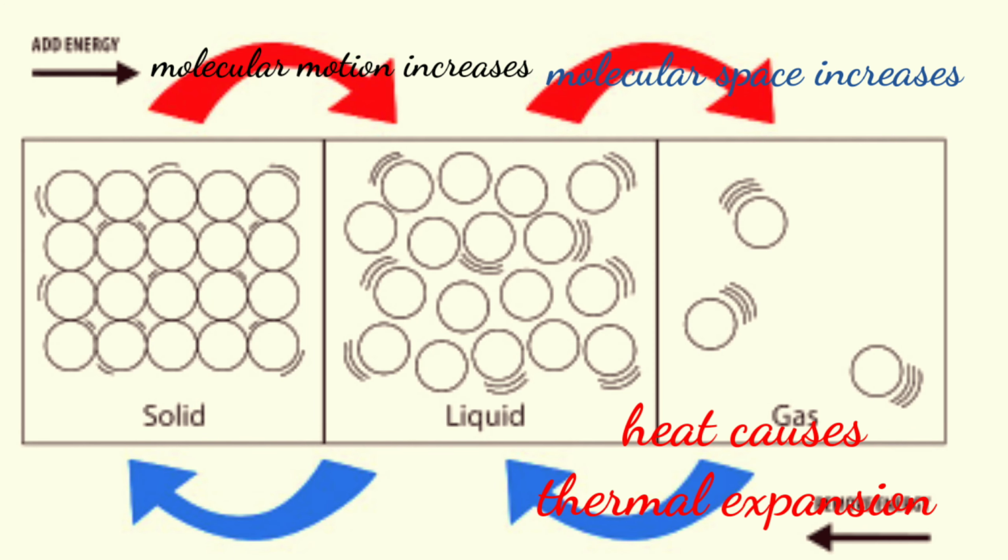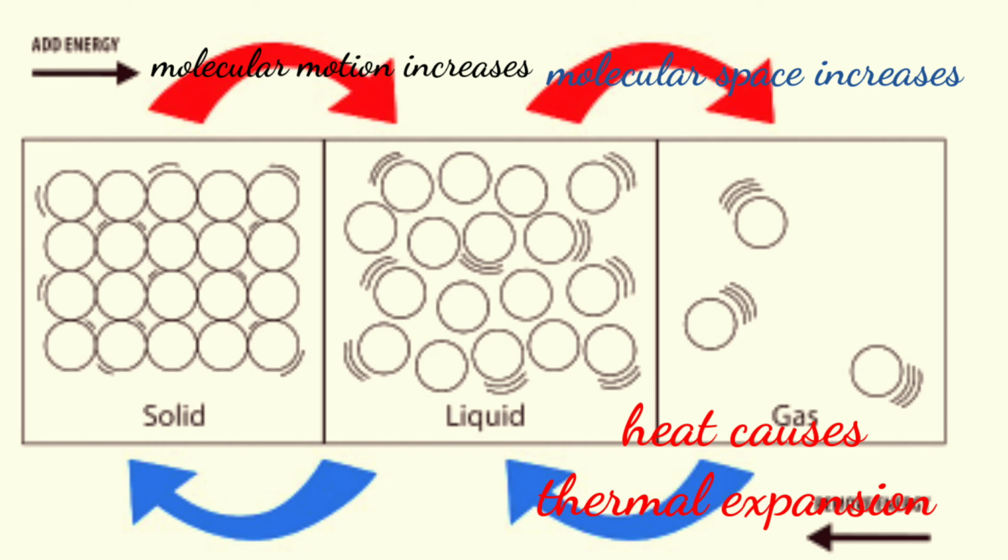Next, heat causes thermal expansion. See, all the things around us, whether it is solid, liquid or gas, are made up of tiny particles that are called molecules. In case of solid, molecules are very close to each other.